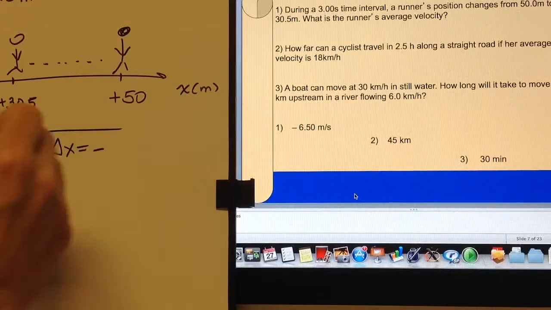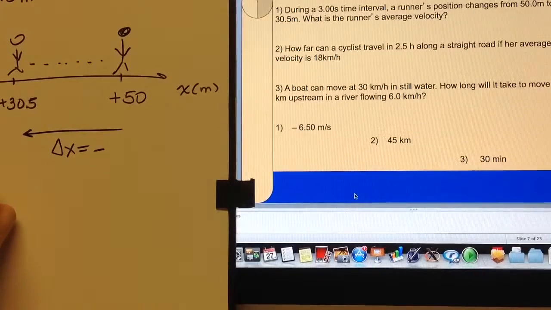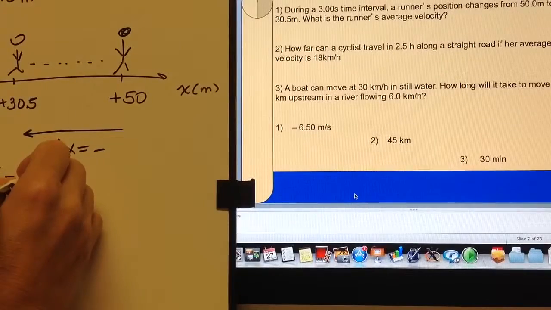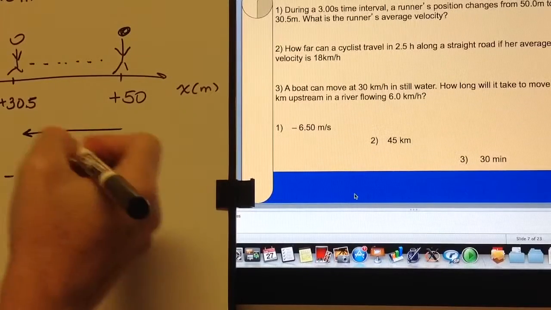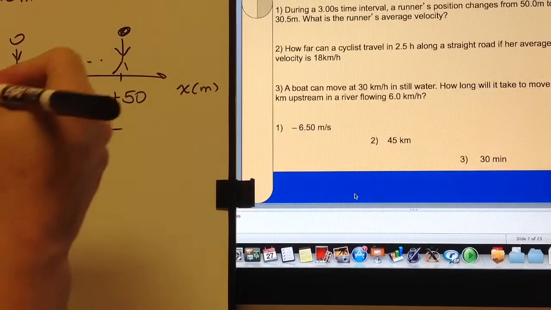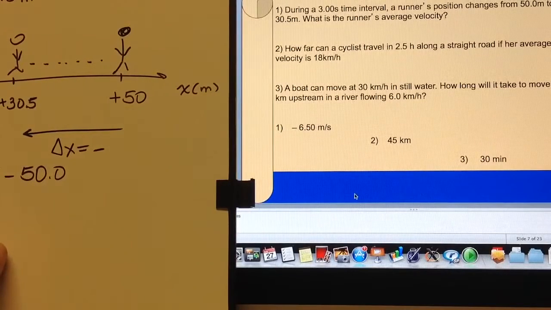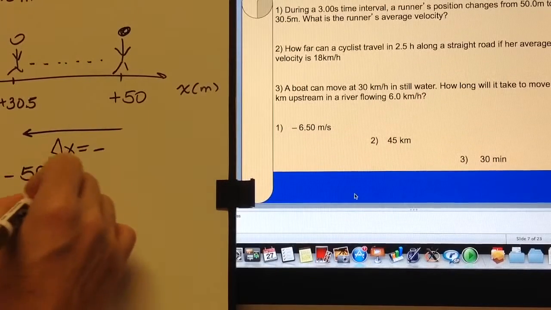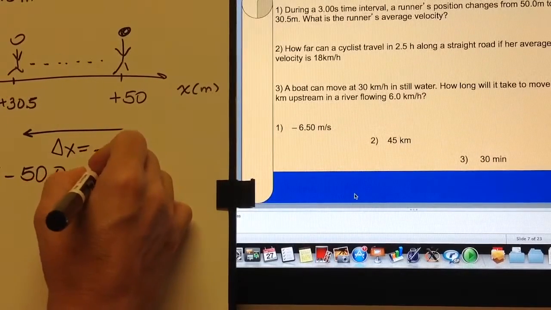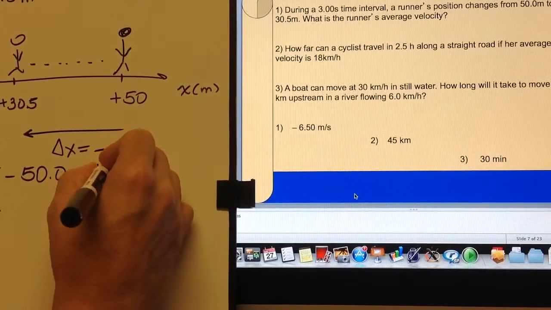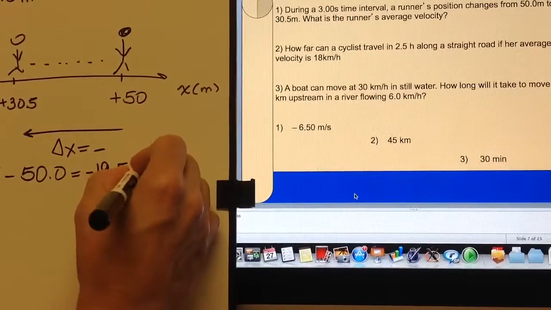What is this displacement? Well, this displacement will be the final position, 30.5, minus the initial position, which is 50. And you can get a number here. And what is then the average velocity? Well, the average velocity will be the displacement divided by the time. The displacement here is negative, right? It's minus 19.5 meters.